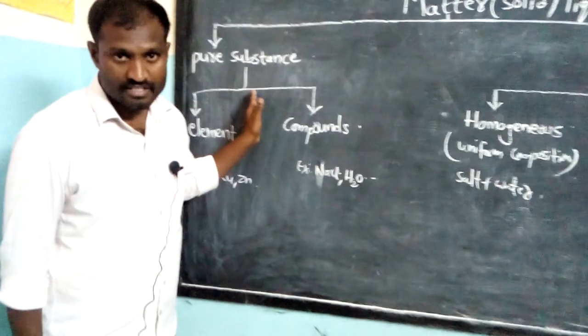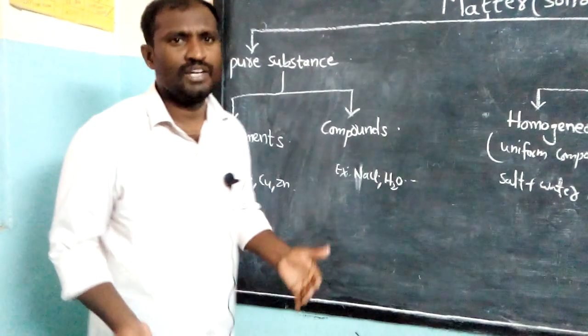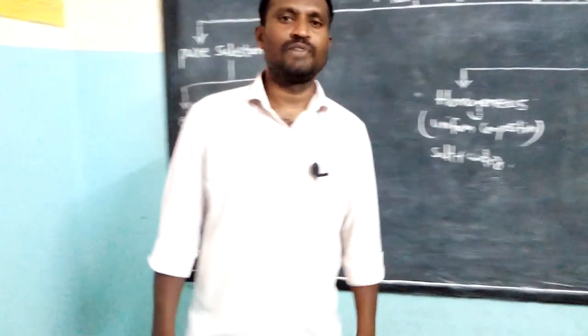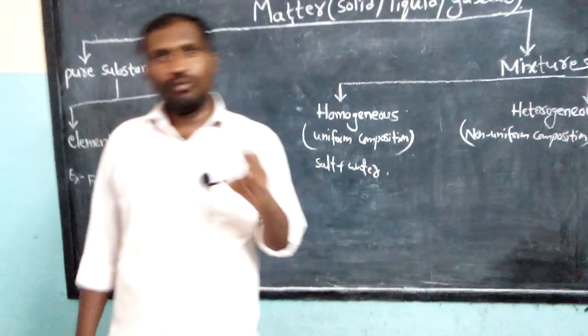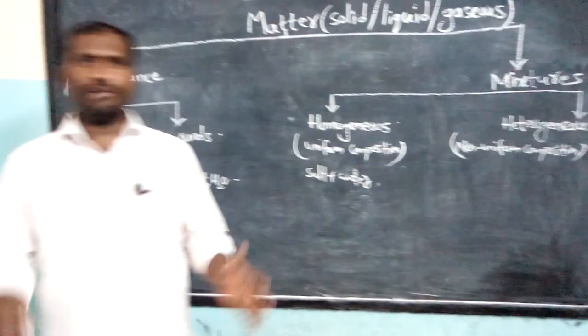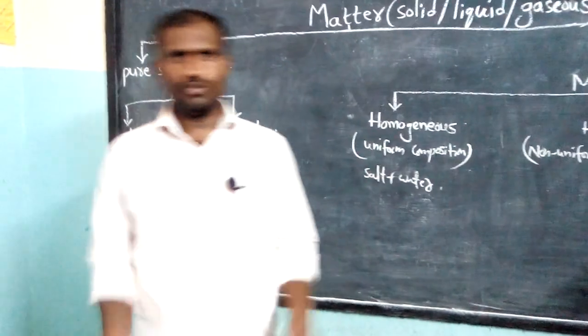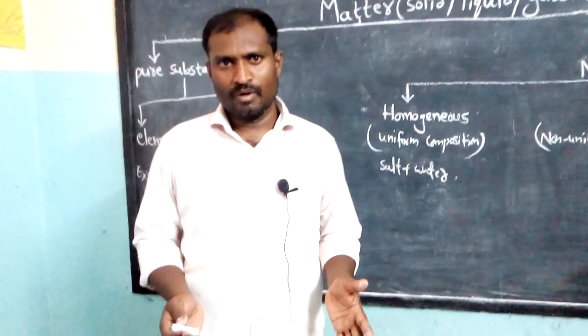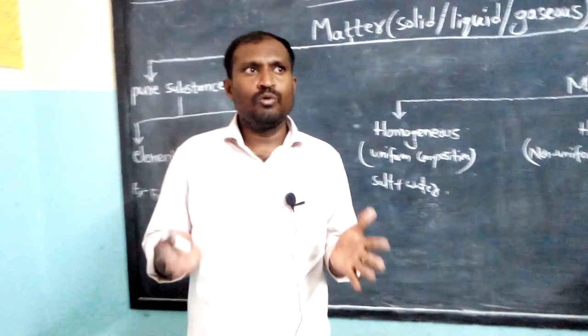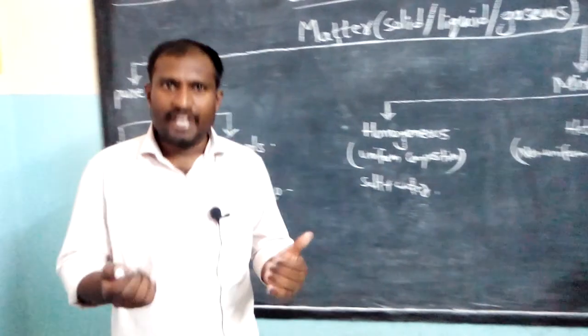How can you define a pure substance? For example, if you take a gold biscuit, a pure 24 karat gold biscuit, when you cut any pieces, you never get any other substance. The composition will be the same, no matter which part you take for examination.